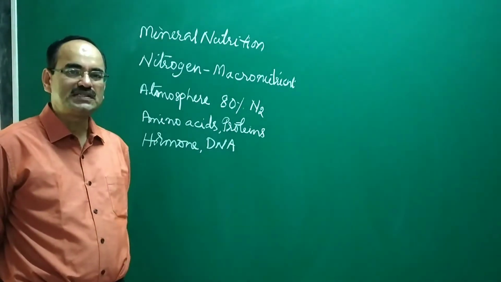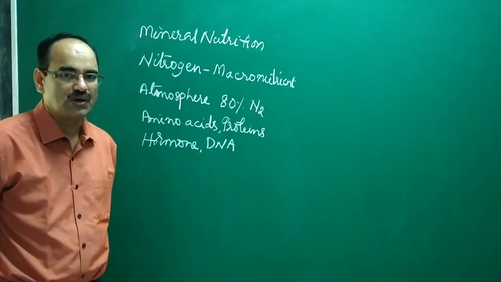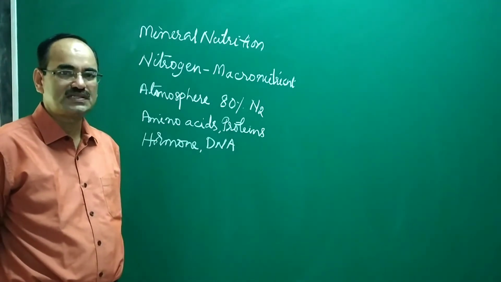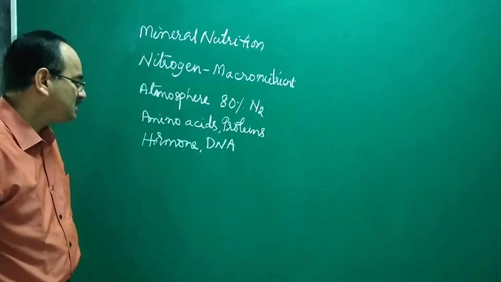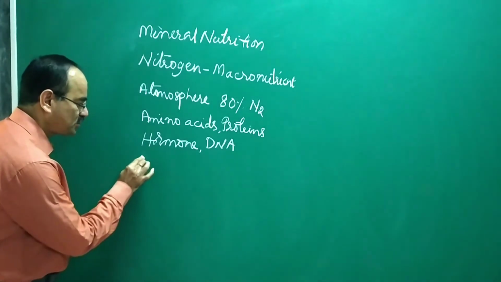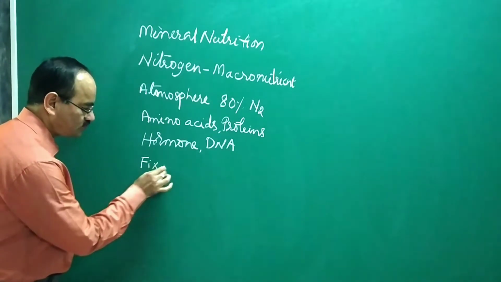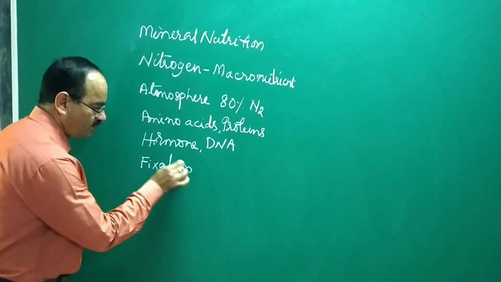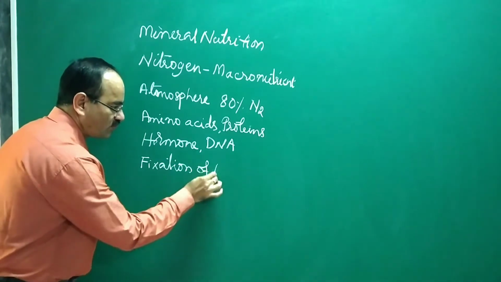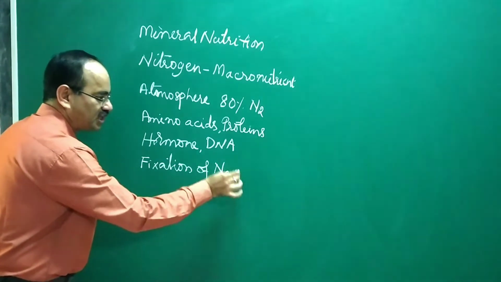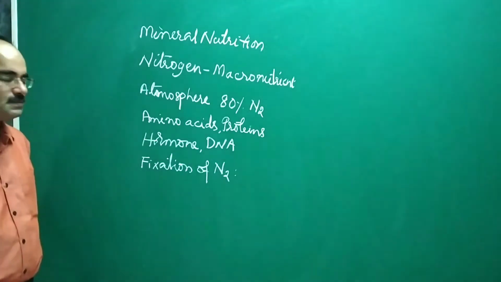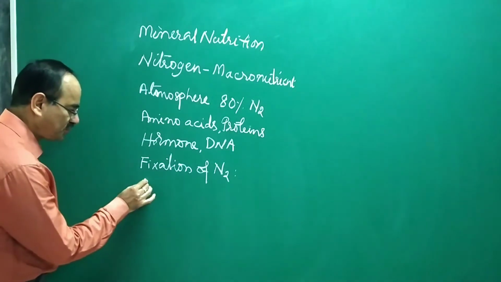So, how does nitrogen get fixed in the soil? That is what we are going to discuss today. Nitrogen is fixed, that is fixation of nitrogen. Fixation of nitrogen takes place in three ways.